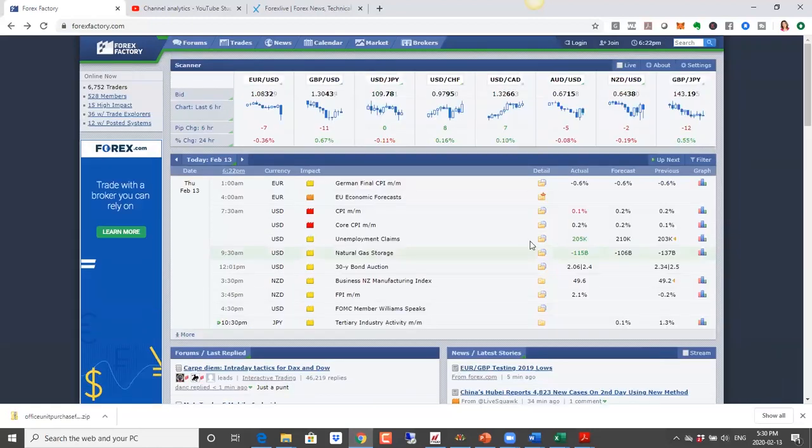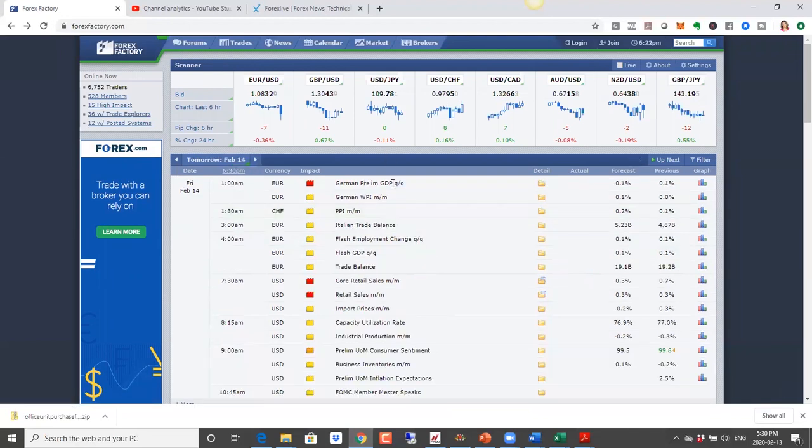All right, so let's take a look at the actual news coming out here. On Friday, we have preliminary German GDP numbers for the quarter. And then we also have trade balance numbers for the Eurozone. With the trade being so important these days, if the numbers are below expectation here, it will have a negative impact on Euro, which is already quite low at this point.